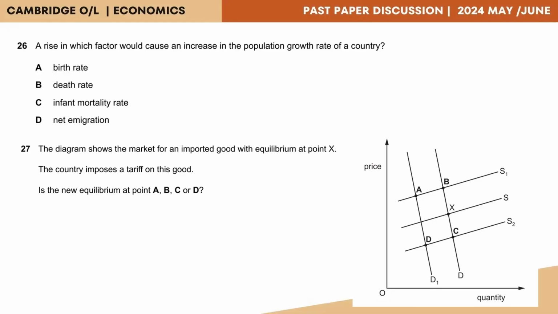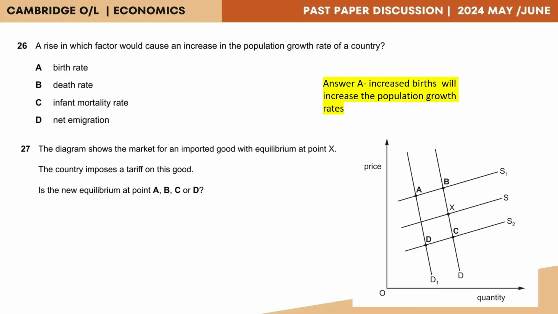Therefore, we are left with answer A, which is the number of births per thousand of the population increasing. Yes, that would increase the rate at which the population is growing. So our answer is A, increased births will increase the population growth rate.